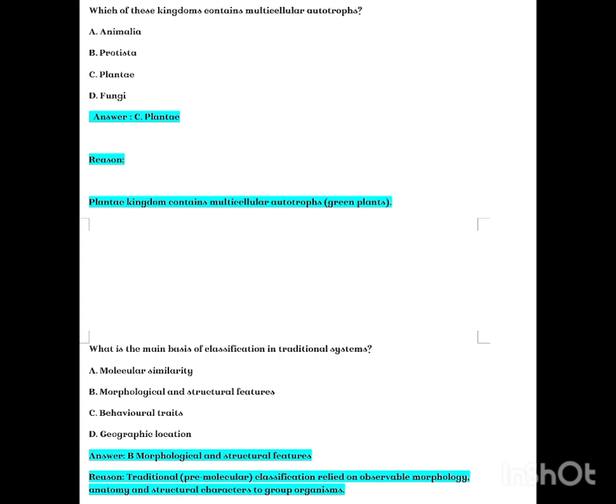Which of these kingdoms contains multicellular autotrophs? A. Animalia, B. Protista, C. Plantae, D. Fungi. Answer C. Plantae. Plantae kingdom contains multicellular autotrophs, green plants.